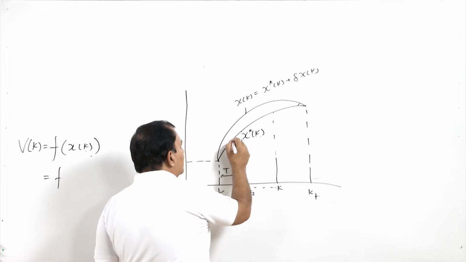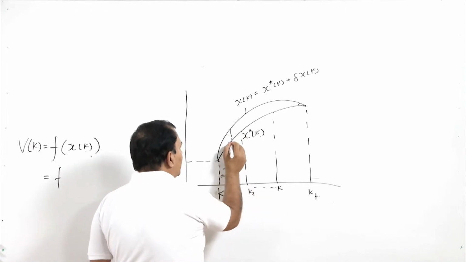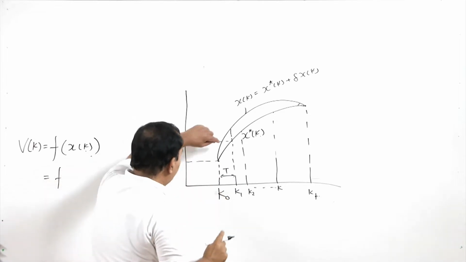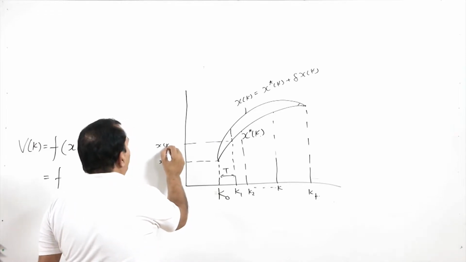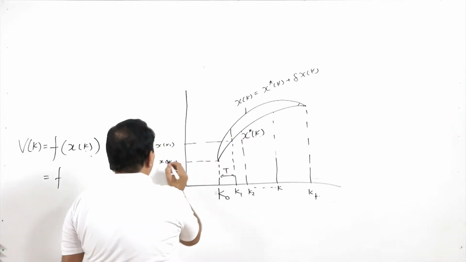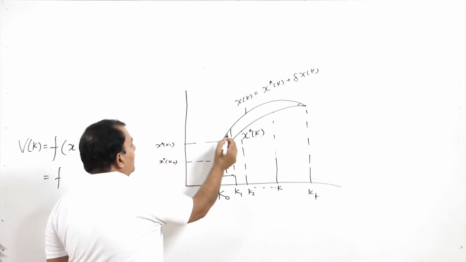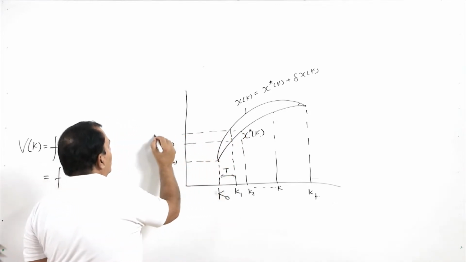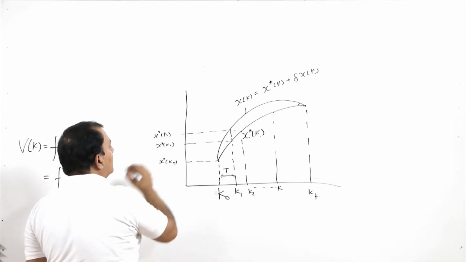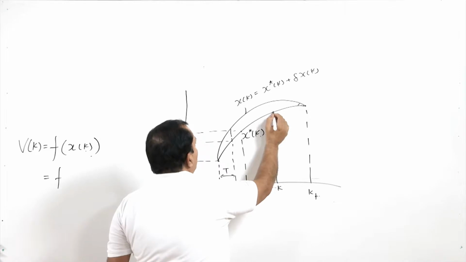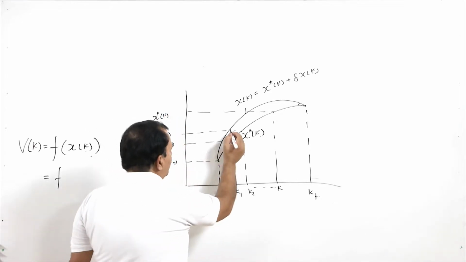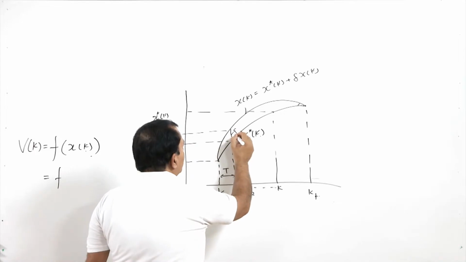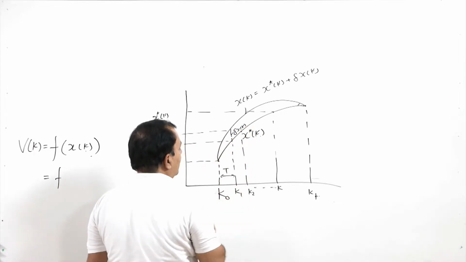Each instant, so my x is defined at the instant of k 0, x of k 1, this is my, if I am defining as my optimal value, x star of k 2, a general point x star of k, and each point I will have delta x of k.